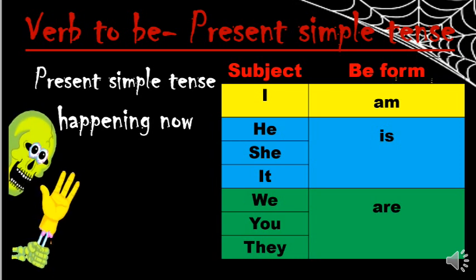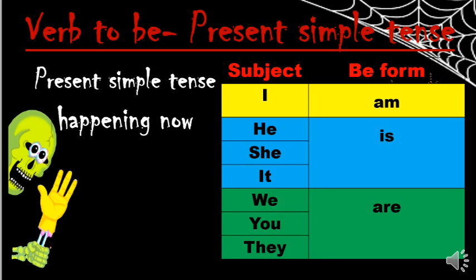Okay? Then if we talk about many people, plural form, then we say, for example, we. We are. You are. If I'm referring to someone else, then we say you, right?